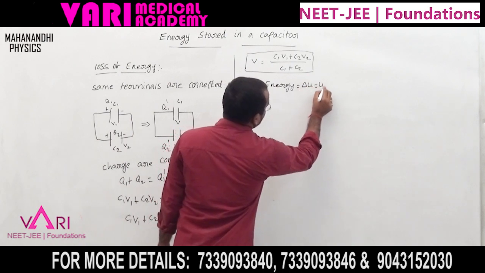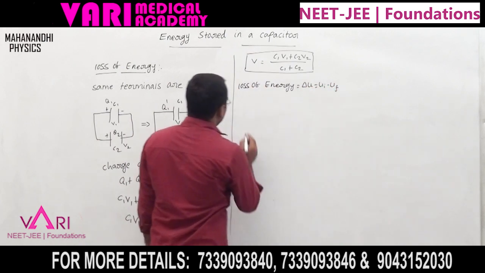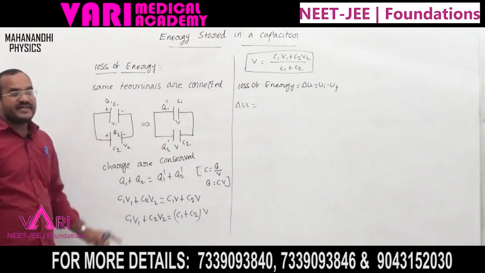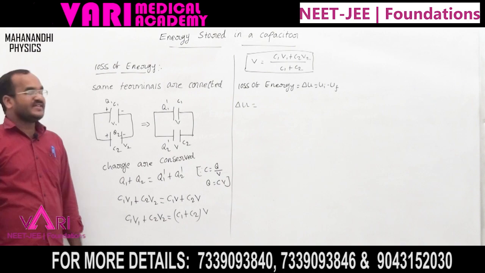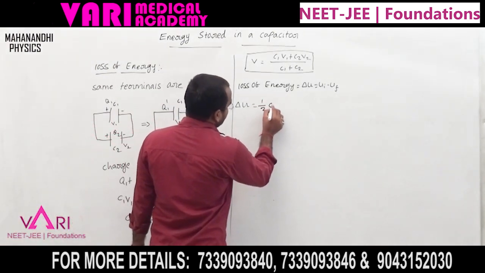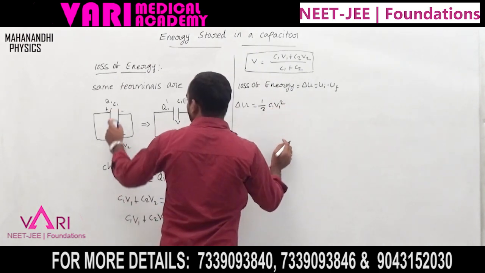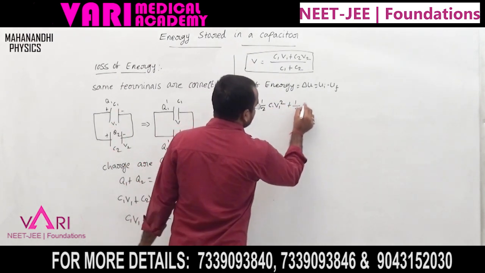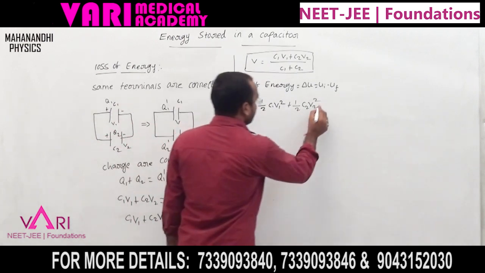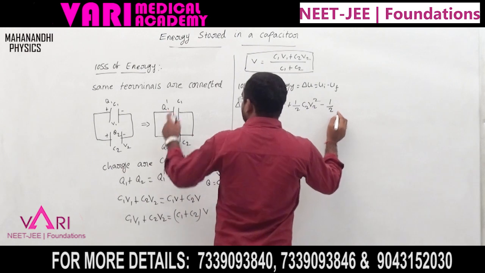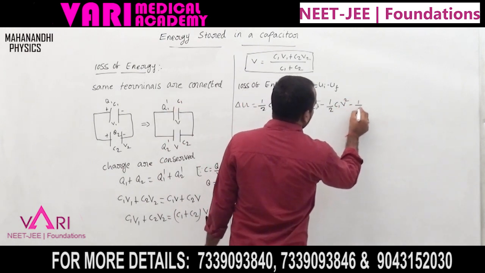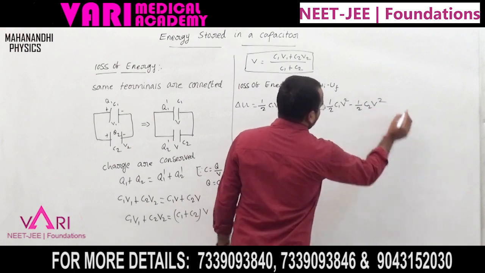Based on this potential, how much energy is lost? The loss of energy is del U equal to U initial minus U final. The initial energy, already known from the formula half CV square, is half C1 V1 square plus half C2 V2 square, minus half C1 V square minus half C2 V square.